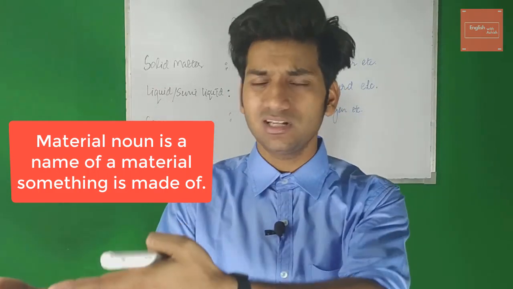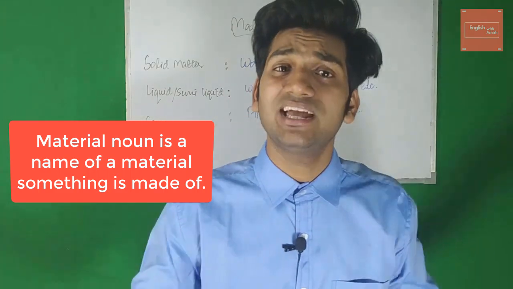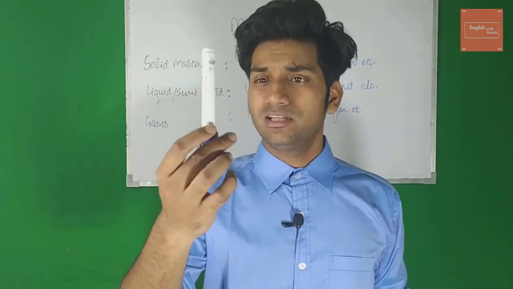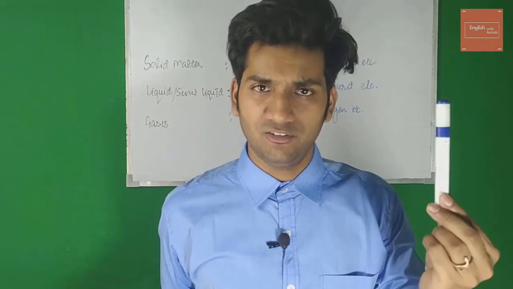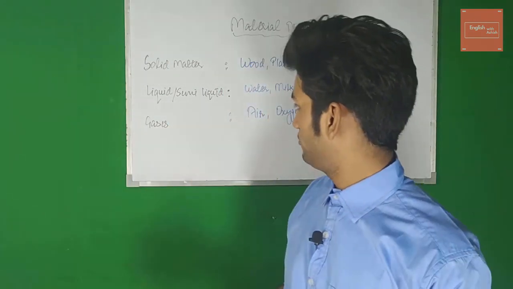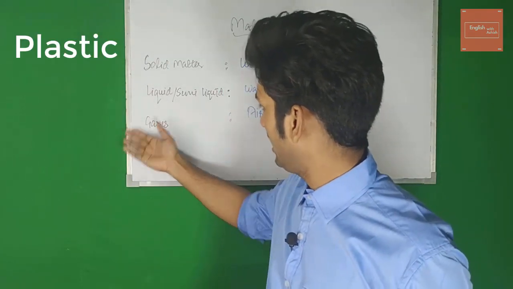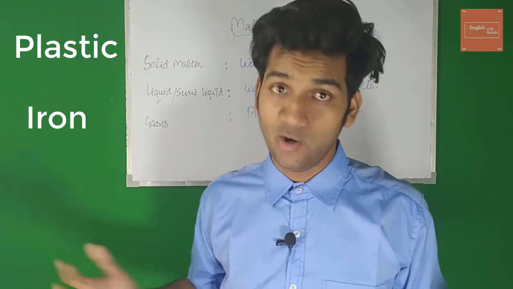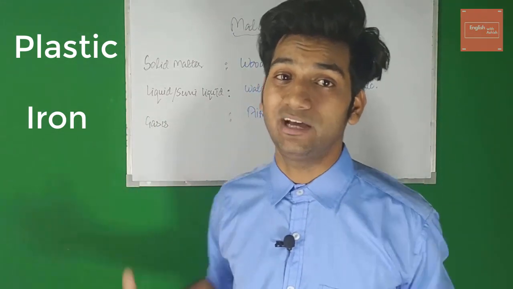It's a name given of a material something is made of. Now, this is a marker. What is this marker made of? Plastic, ink. Plastic and ink are material nouns. Okay, what is this board made of? Plastic, iron, and what else? I don't know. Okay, these names are material nouns.